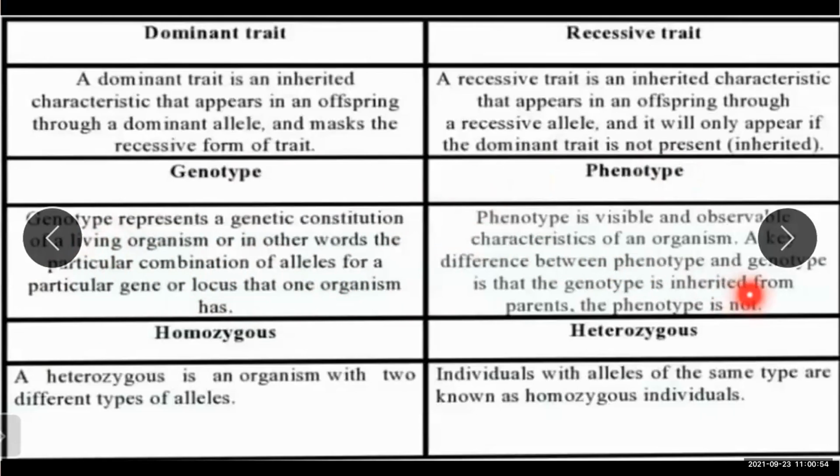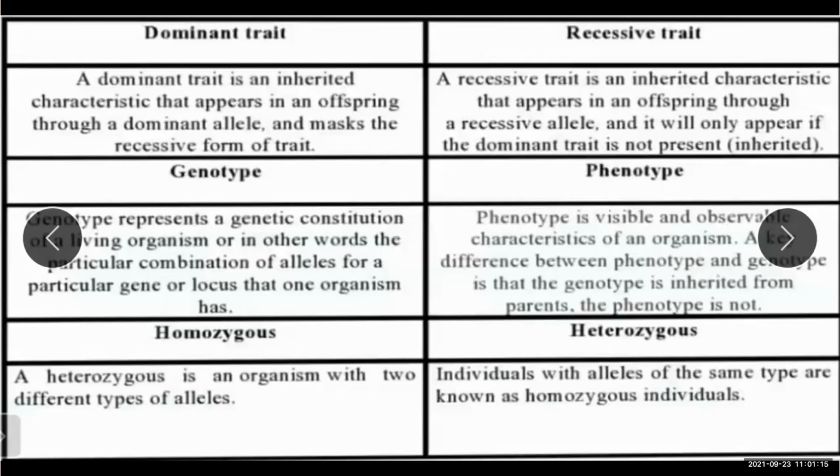Phenotype is the visible and observable characteristic of an organism. And the difference between phenotype and genotype is that genotype is inherited from the parents and phenotype is not. Okay, genotype is taken from the parents, but phenotype is not.